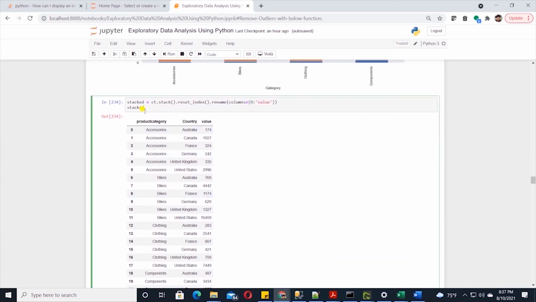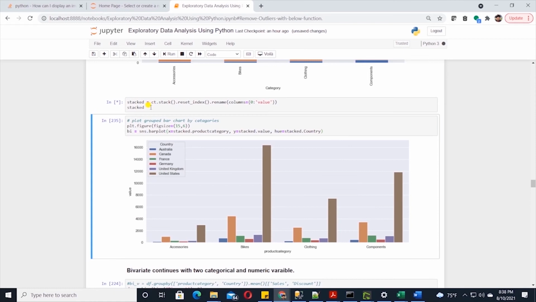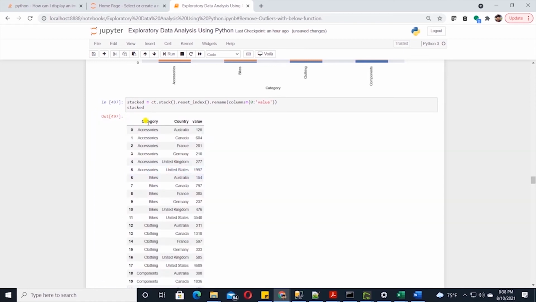Let's prepare our data. I will go ahead and reset the index on the CT variable and give the auto-generated column a name. I will call it value. By default, it is called 0. I'll save this into a stacked variable. I am going to run the cell and we get a data frame with category, country, and sales count values.